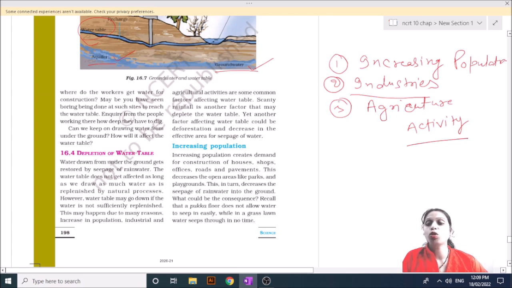Then it is also a cause of the depletion of the water table, and agricultural activity is also a cause of the depletion of water. You know that irrigation is an important part of agricultural activity, and we get the water out through hand pumps, borewells, and boring, and this is a cause of the depletion of the water table.